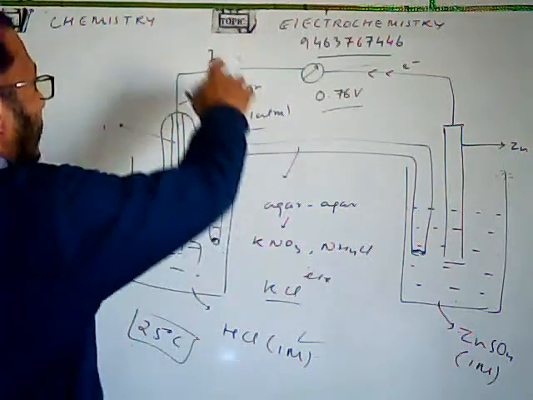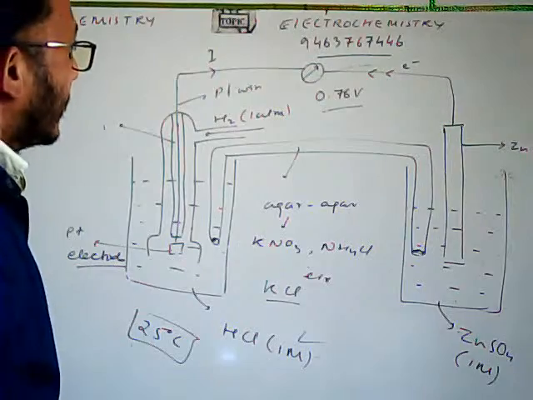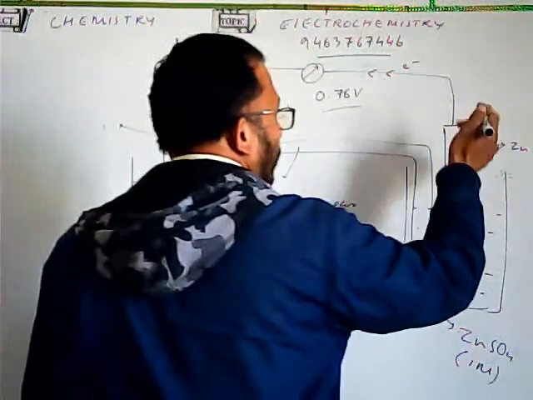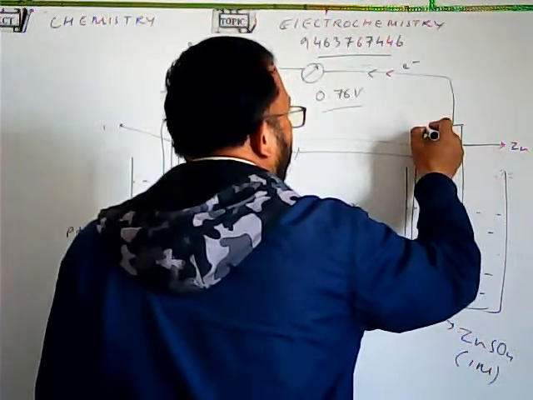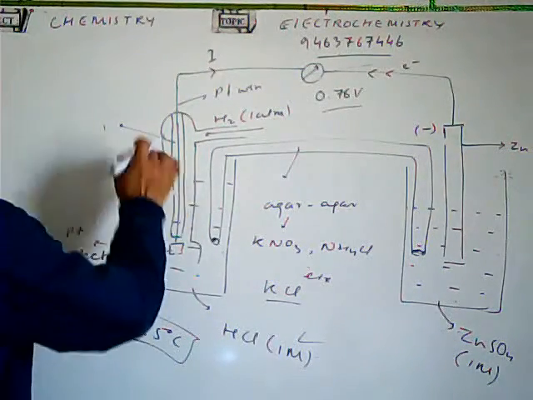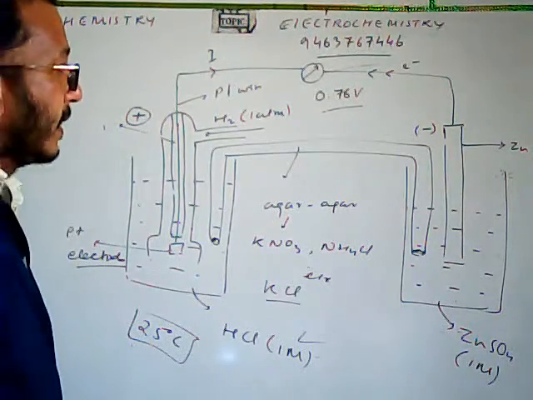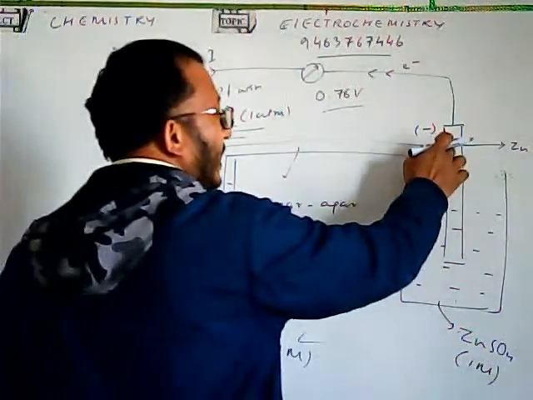Fine. This is the direction of the conventional current, and this is the direction of the electron current. So that means the electrons are being generated here. So this electrode is negatively charged with respect to the solution, and this is positively charged with respect to the solution. Fine. And how will this be negatively charged?